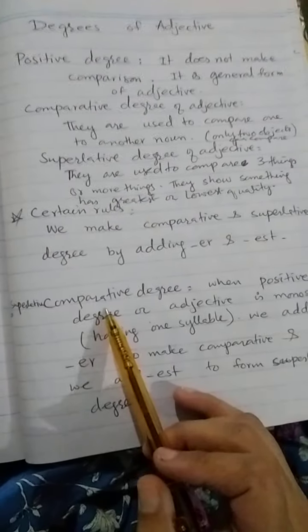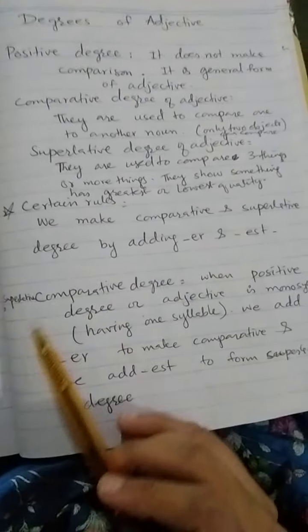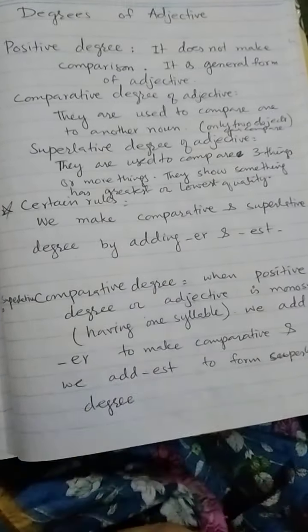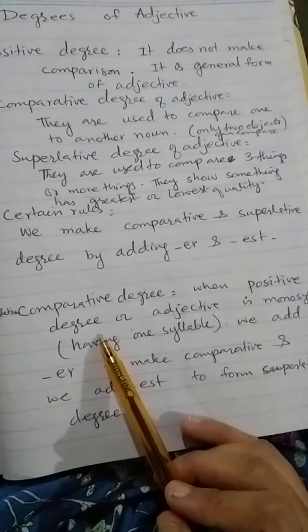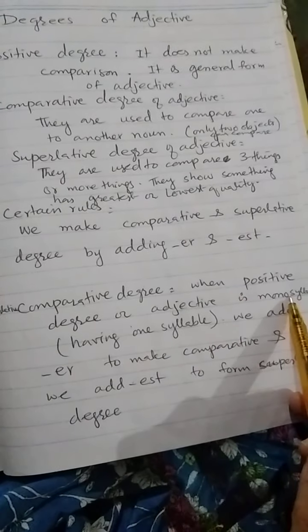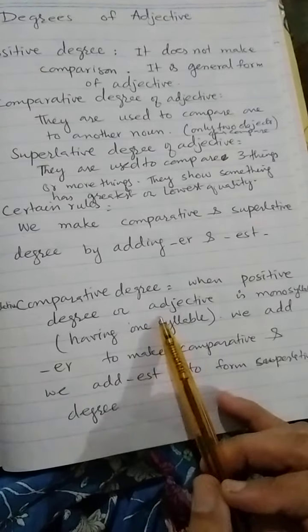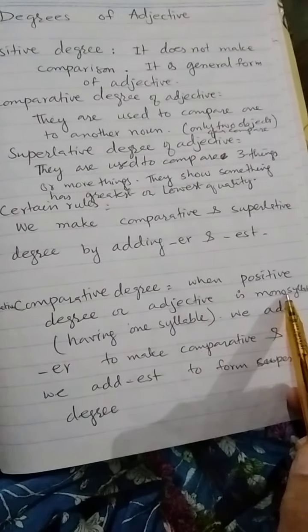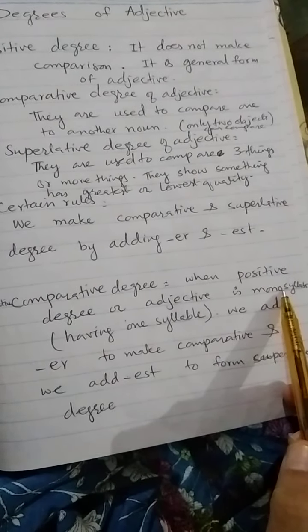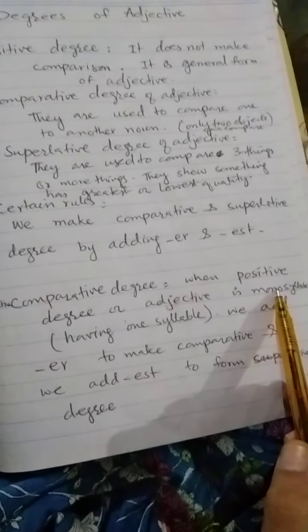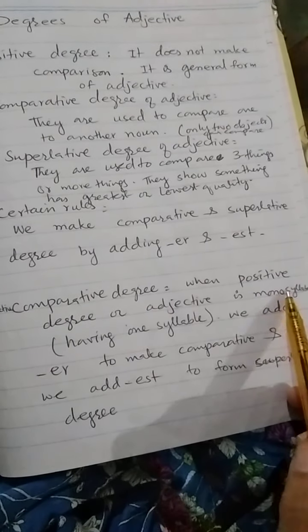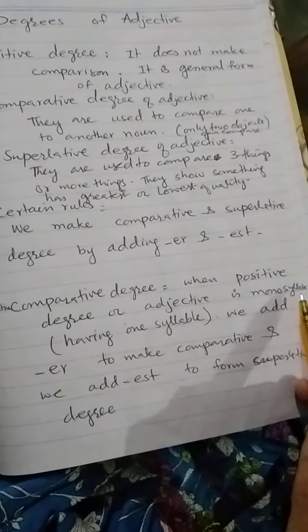Here are certain rules. Rule number 1: when the positive degree or adjective is monosyllabic. Monosyllabic words are those which have one sound or a single vowel sound.